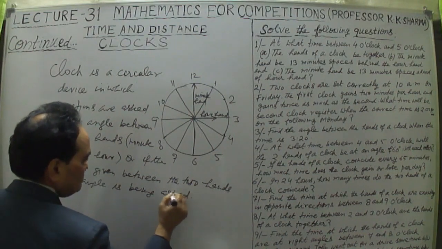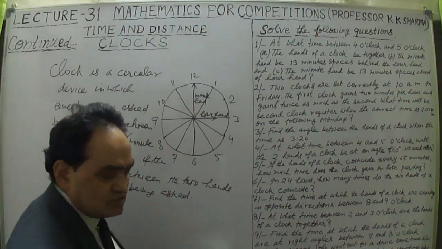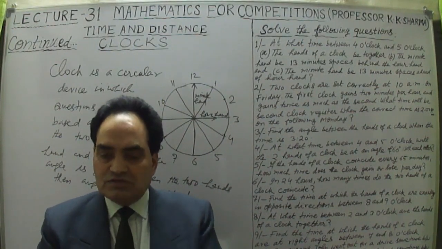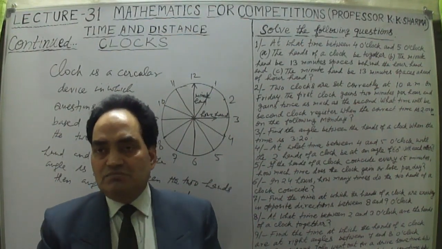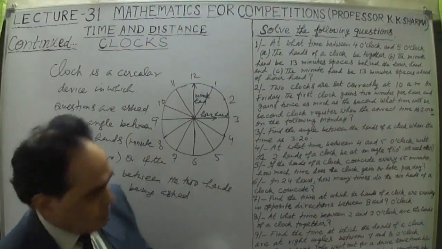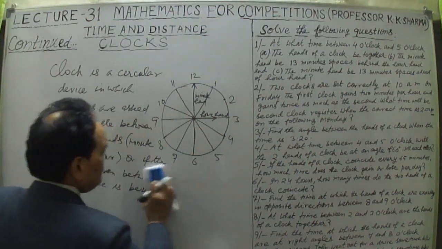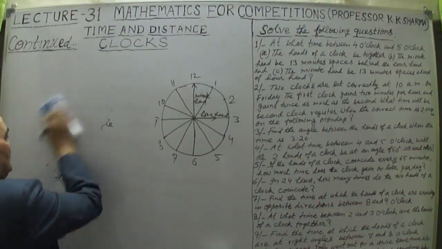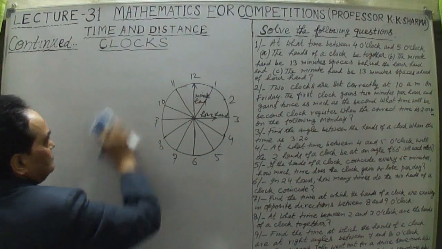So this is the basic topic here: either the angle is being asked or the time. At what time is the angle between the two hands this? If the angle is this, then what is the time? These two kinds of questions are there. What is the process of this? Then, when are the two hands going to coincide with each other? How many times do they coincide each hour?